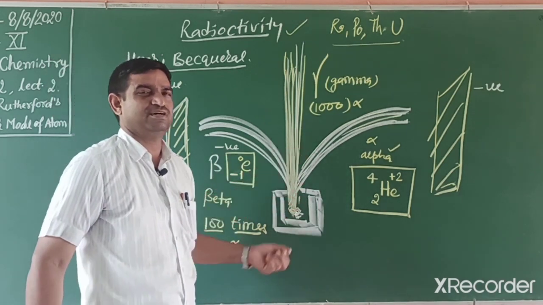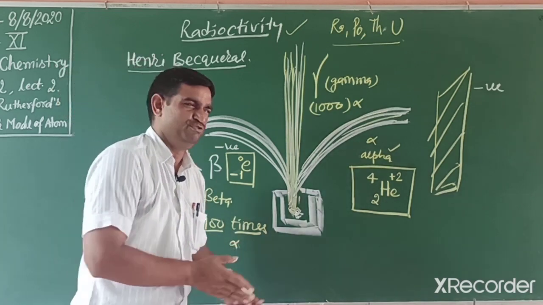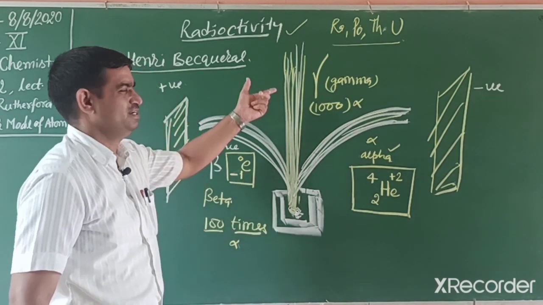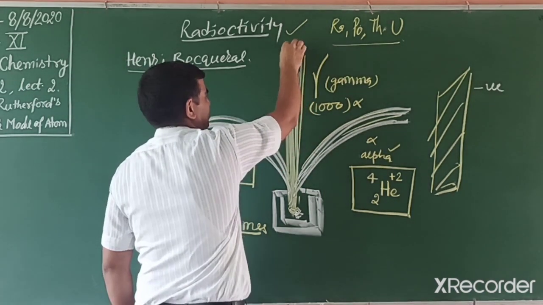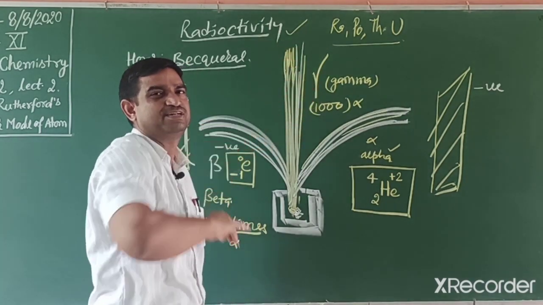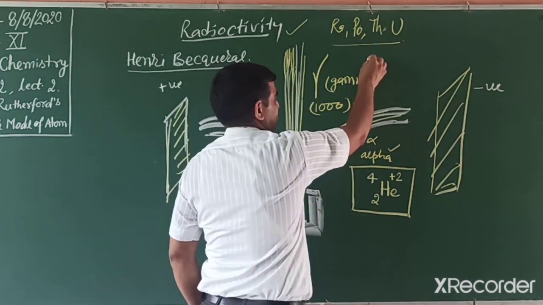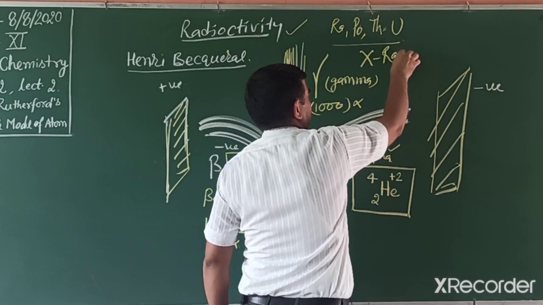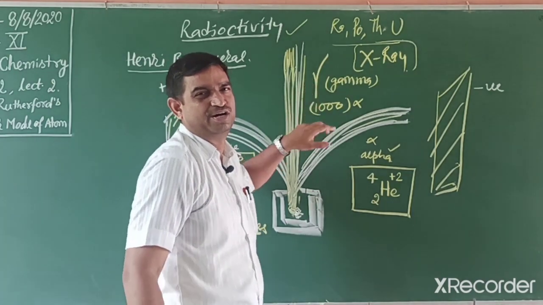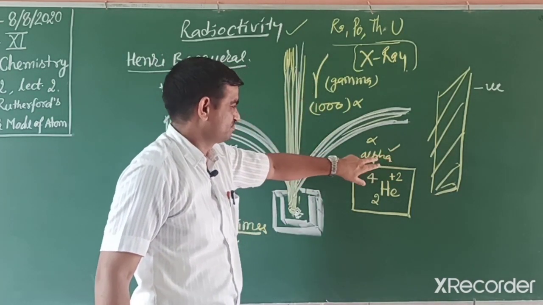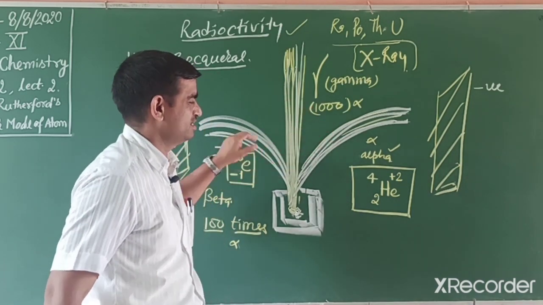And all these radiations are electromagnetic radiation. They do not need any medium. They can move in vacuum also. Students, a very important term: like X-ray, this gamma ray also has no deflection. It is not made of particles like these. So gamma and X-ray are similar. X-rays were given by William Rontgen. They are neutral. Gamma is also neutral. High penetrating power, high speed. So alpha has the lowest speed, then beta 100 times and gamma 1000 times. So these three we know.